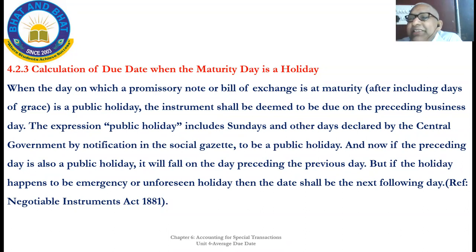August 15th is a public holiday. Hence, August 14th itself will be the due date of the bill. The bill which falls due on 15th August, the maturity of the bill, will be considered as the previous day, that is 14th August itself.